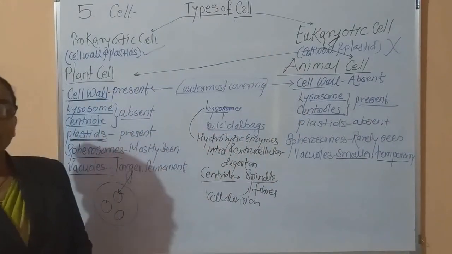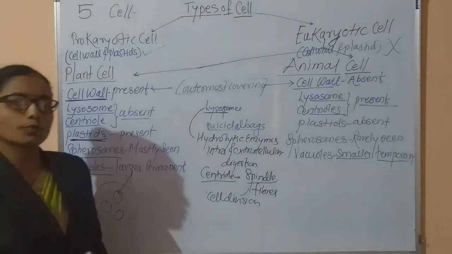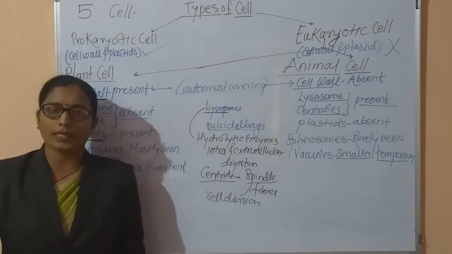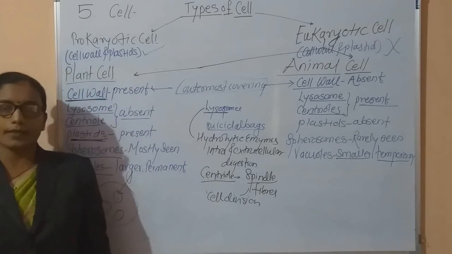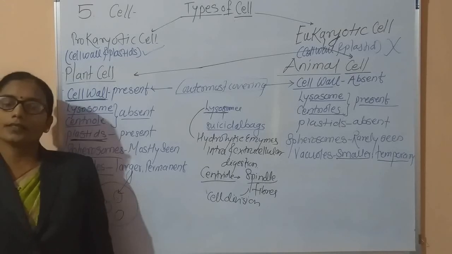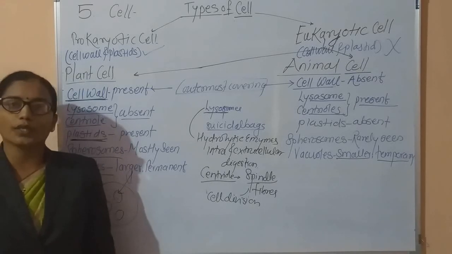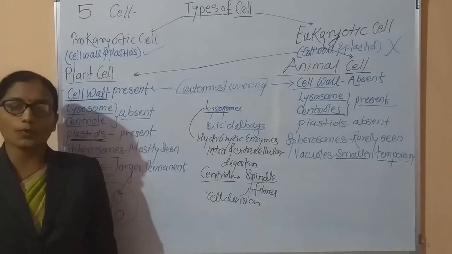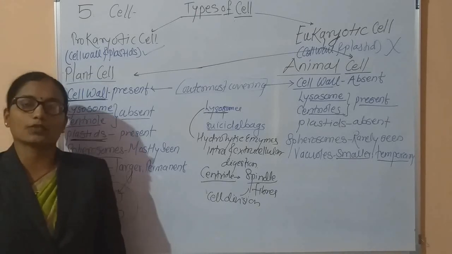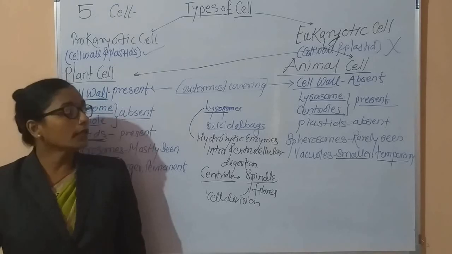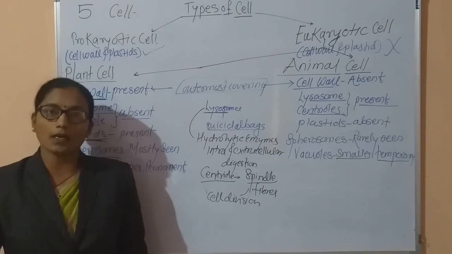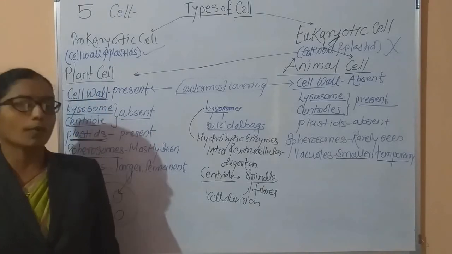In this way, if you remember all these points of the differences between prokaryotic cell and eukaryotic cell, and the second difference, the plant cell and animal cell, then it is very easy for the next structures when we study the details of prokaryotic cell, which are the structures of prokaryotic cell, and details of the eukaryotic cell also. I think you are very clear about this.